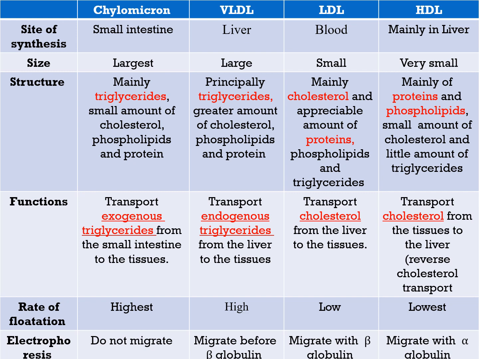Of course, we mentioned the rate of flotation. The chylomicron has the highest flotation because it contains the highest percentage of total lipids, and then VLDL, LDL, and HDL the lowest. In electrophoresis, chylomicrons don't migrate at all because they have large molecular weight. The VLDL is called pre-beta, before beta. LDL migrates with beta, so it's called beta, and lastly HDL is called alpha, alpha globulin.